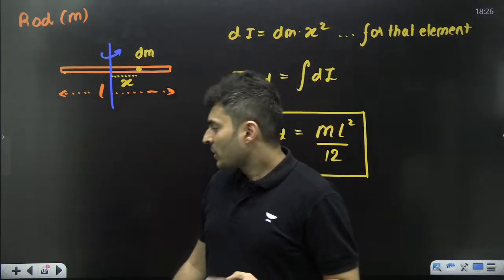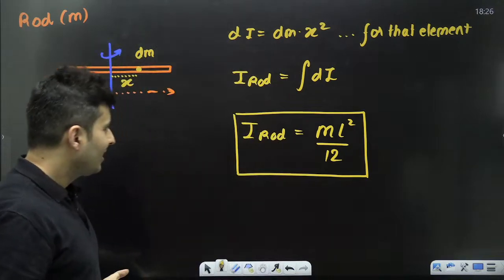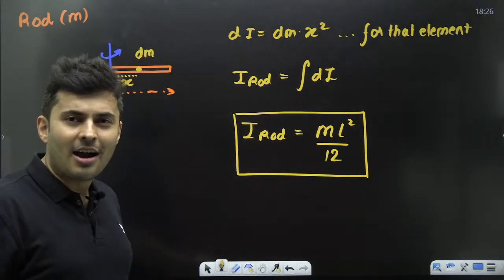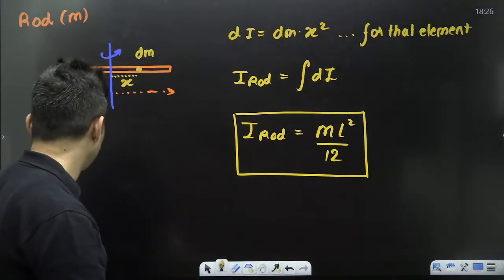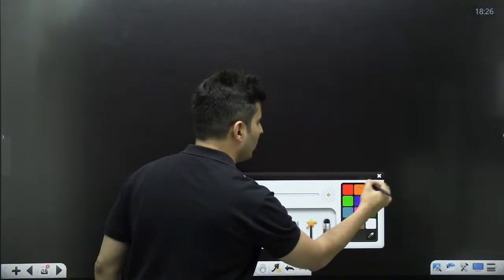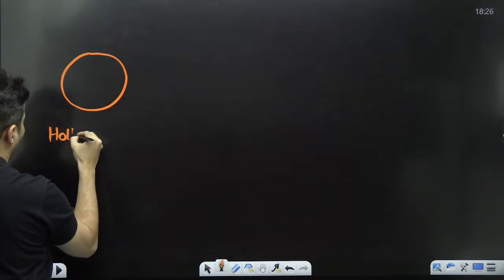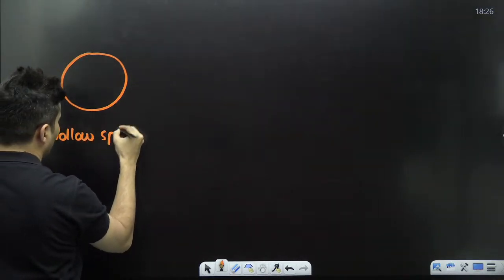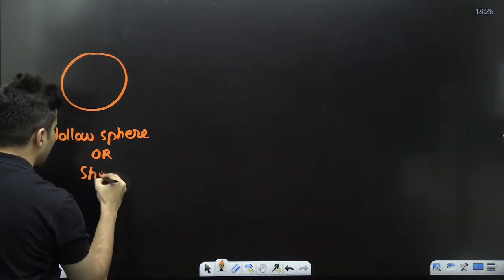Is that okay? So this is how you can find the moment of inertia of different bodies, how resistant they are to rotate, how difficult it is to rotate these bodies. We can find that out. Similarly, you can find it out for a hollow sphere. The other word for that is basically a spherical shell.